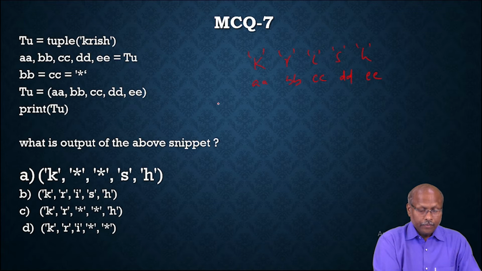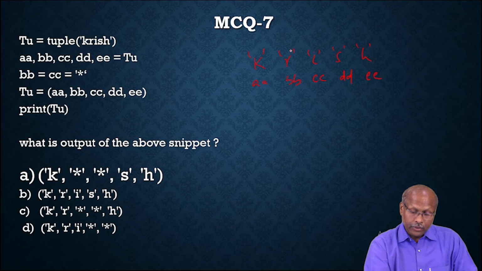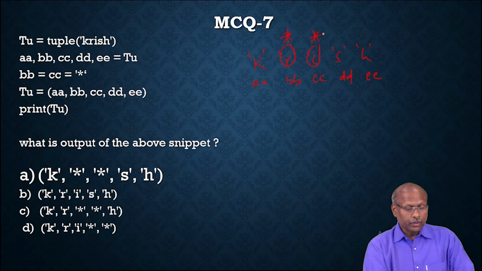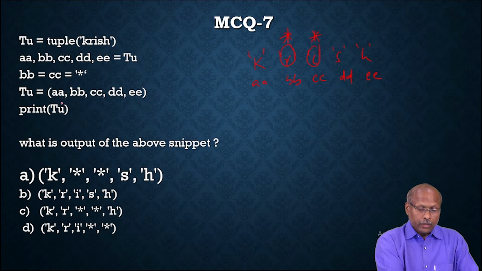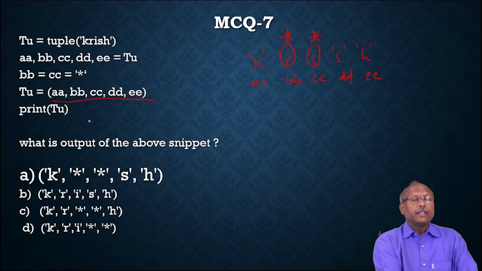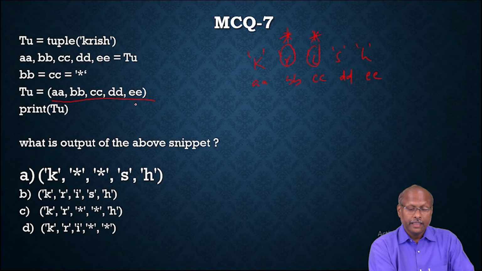And finally, BB and CC equal to star. That means wherever BB is there, this value is replaced with the star symbol, and CC is also replaced with the star symbol. So print TU. Now when you ask to print, it is again creating a new tuple. It will take the values of AA, BB, CC, DD, EE.